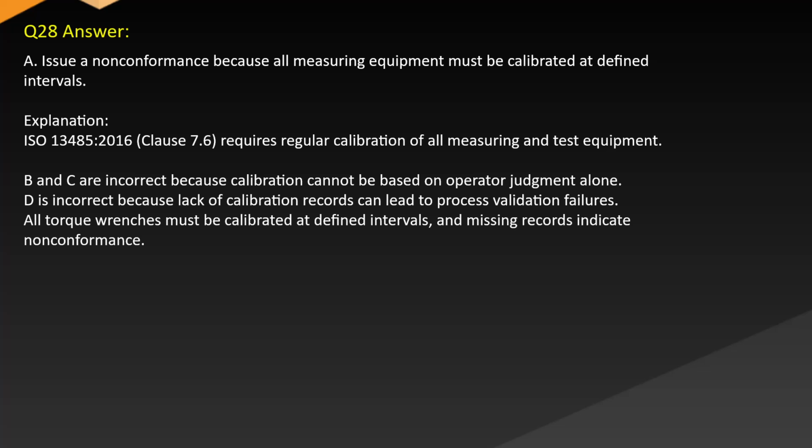Explanation: ISO 13485:2016 Clause 7.6 requires regular calibration of all measuring and test equipment. B and C are incorrect because calibration cannot be based on operator judgment alone. D is incorrect because lack of calibration records can lead to process validation failures. All torque wrenches must be calibrated at defined intervals, and missing records indicate nonconformance.